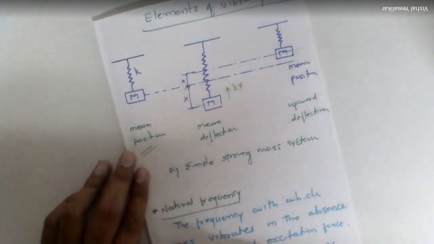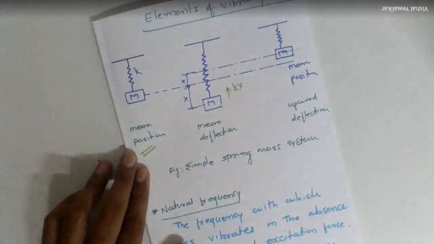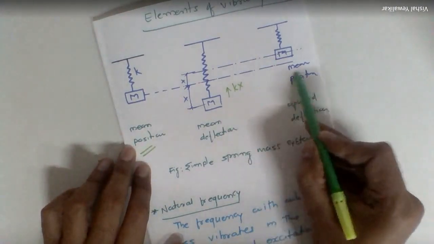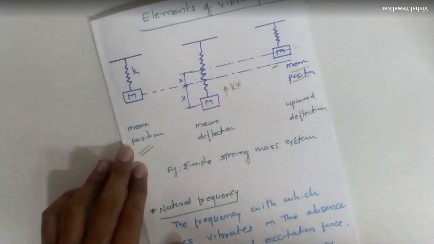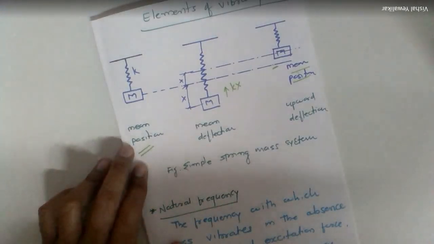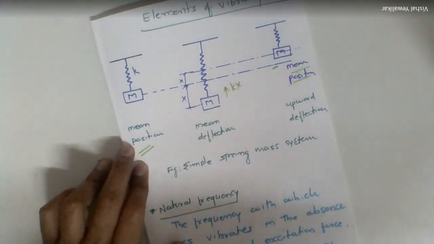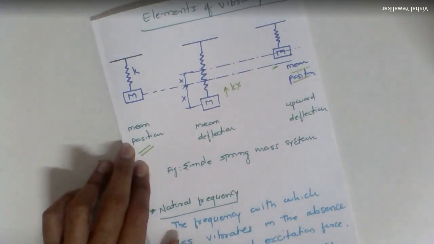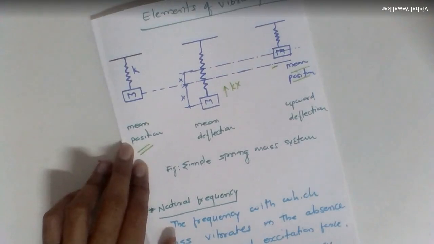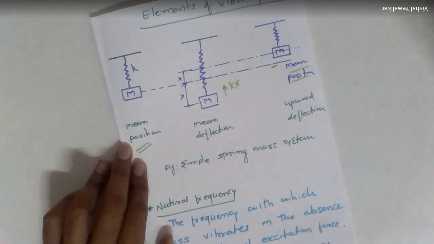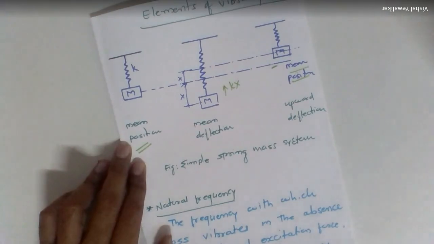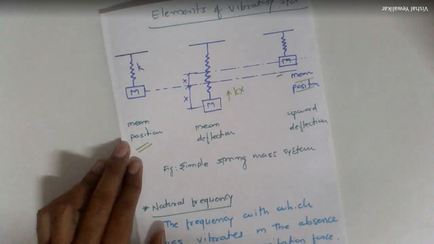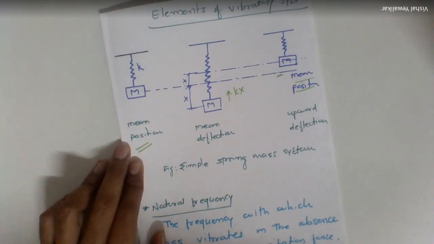What will happen? There is a certain acceleration to this mass because of this deflection, and when it reaches its mean position, so this line I have drawn to indicate the mean position, it has a finite velocity. It is having some velocity, hence the mass will not stop at the mean position. So the mass is continuously vibrating about its mean position.